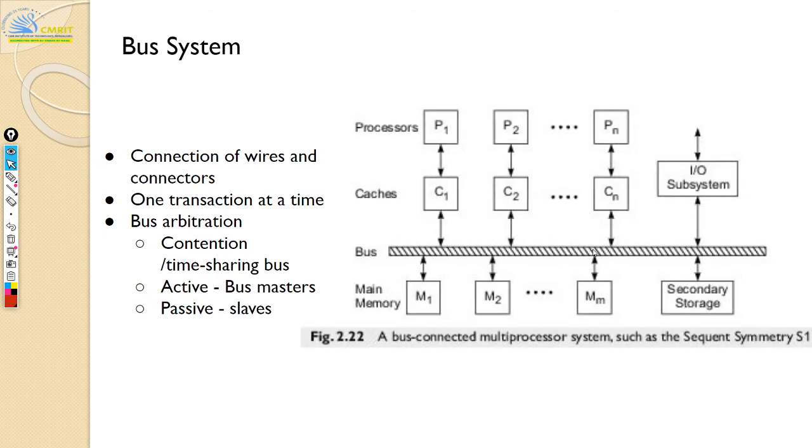There's a bus here, and all the slave devices, and here are the processors. So like I said, this is mostly seen in microprocessor systems, right? Okay.